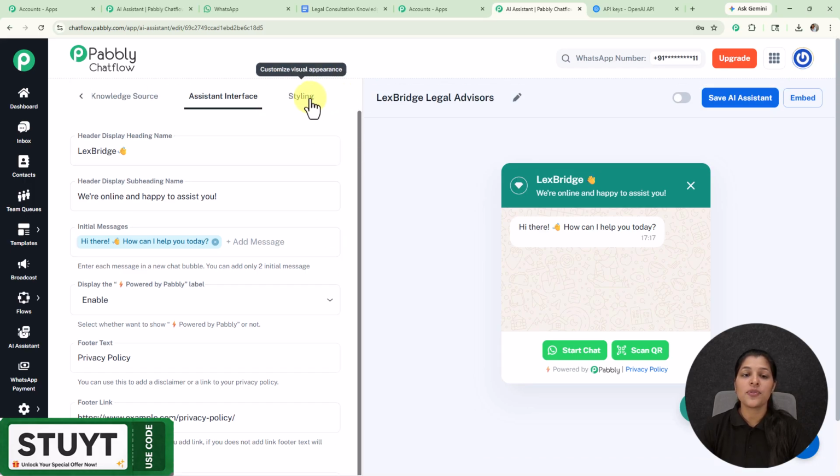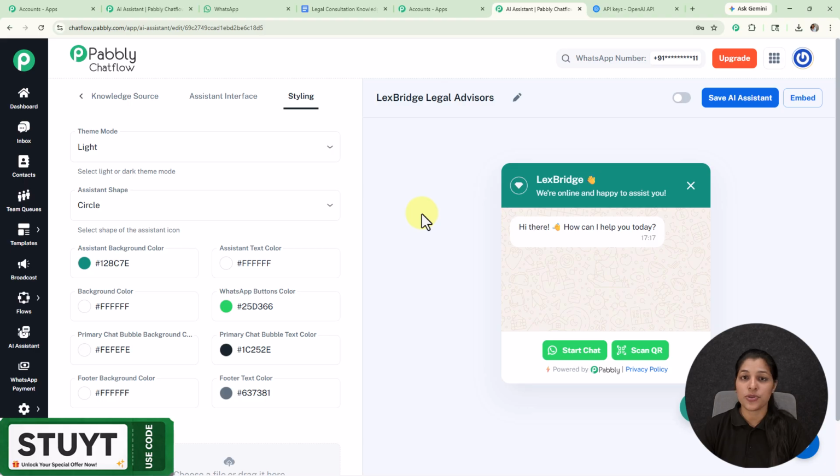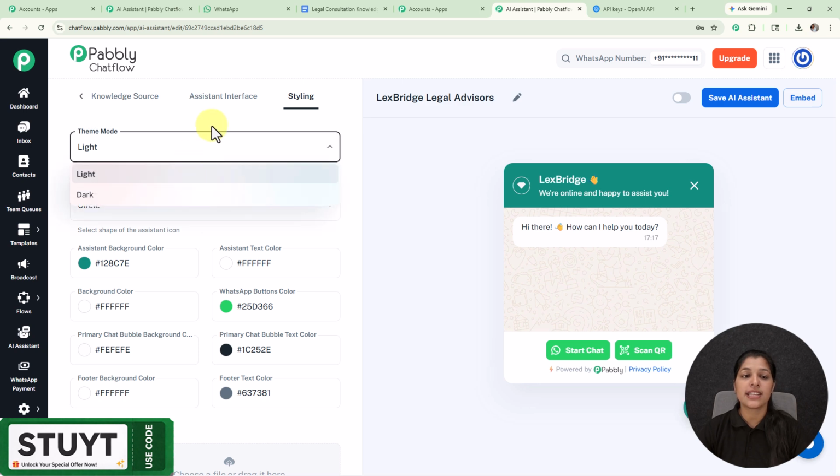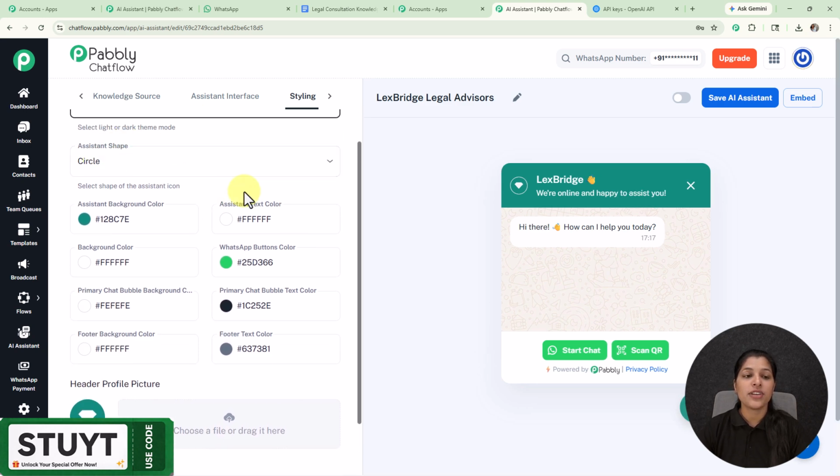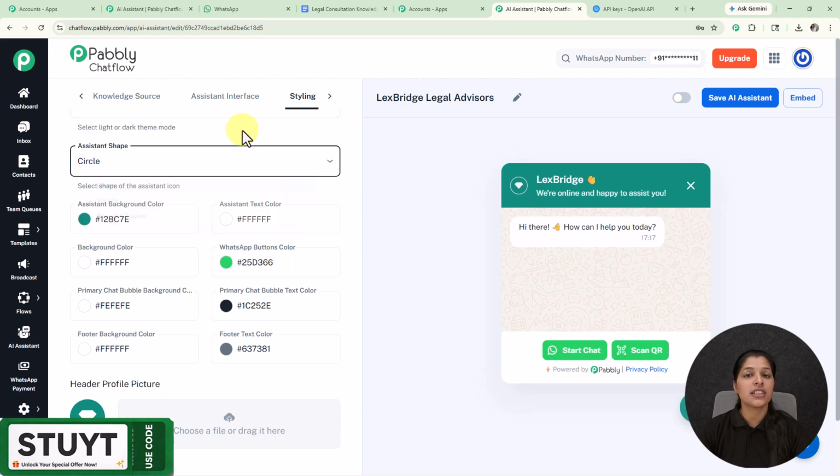Now let's move on towards our styling tab and customize the visual appearance of our AI assistant. And here I'm getting this first field for selecting the theme mode. So from this dropdown you can select your preferred theme mode. And now we are getting this option for assistant shape. So from this dropdown you can select your preferred assistant shape.